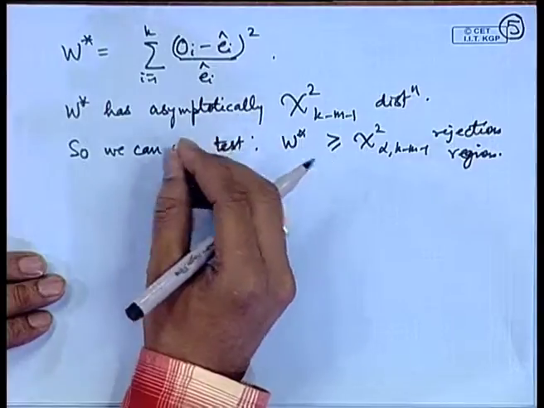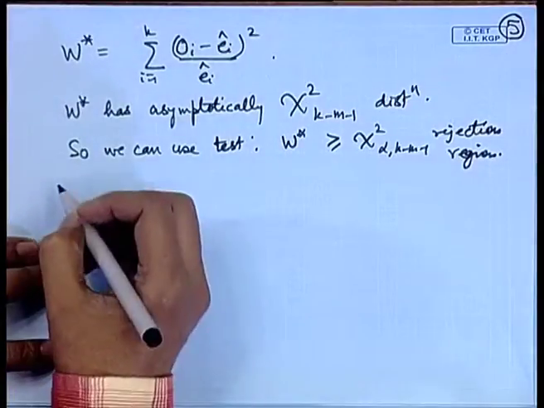So, if either of the pi i's is extremely small, that means close to 0 or close to 1, then the expected frequency of that cell will become either too small or too large. If it is too large, then for some other cell it will become too small. In that case, this approximation is not good.